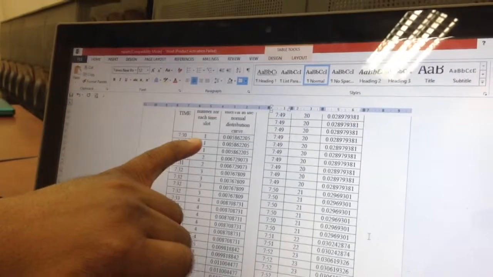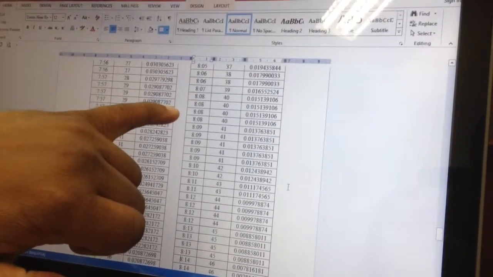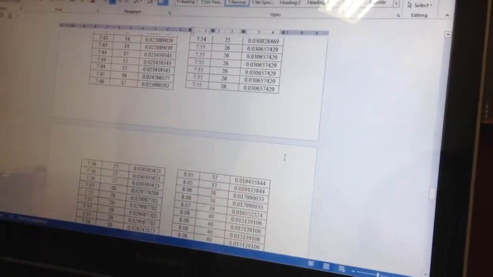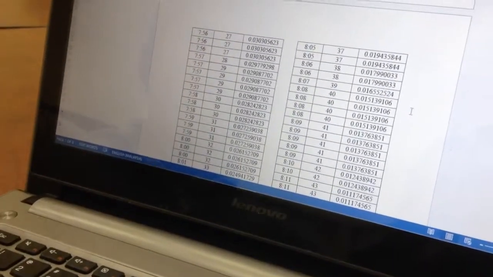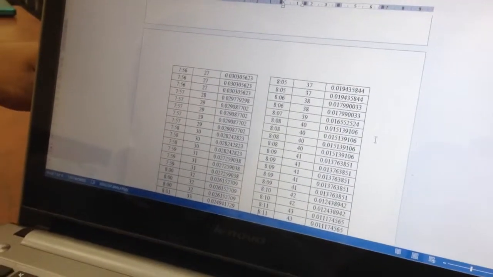7:30 becomes 1, and after 8 the reference number carries on. See, 8:00 is 32 and 7:59 is 31. So basically we gave a reference number for each time slot, which was used in the histogram and the standard deviation curve.